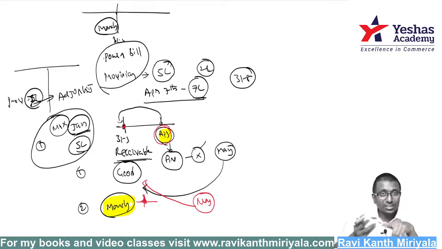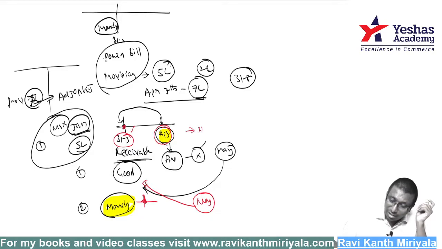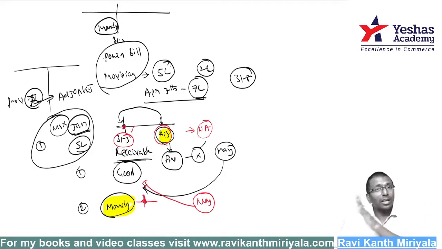Suppose this guy had come and paid me on April 1st itself, then there was no issue. If he had paid me on 31st March itself, also no problem. Was he in a position to pay on 31st March? Yes, very much. His creditworthiness was very good. That's why this is a non-adjusting event. It purely happened in the next year. So if you want to make a provision for doubtful debts or bad debts, you make it in the next financial year, but not as on 31st March 2020.